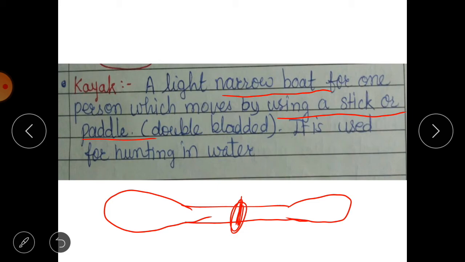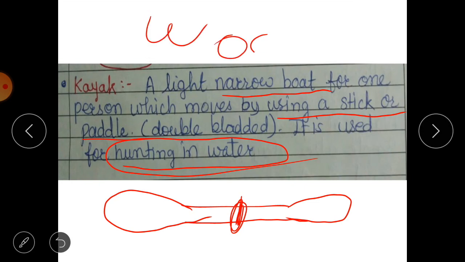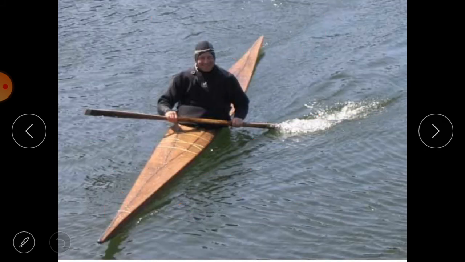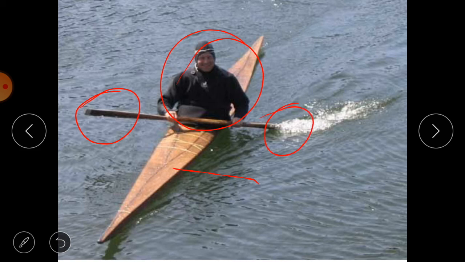move this paddle. It is mainly used for hunting in water. When these people go hunting, they use this kayak. And it is made up of wood. Here is the picture of a kayak. See, this is the kayak, and only one person can sit here, and this is the paddle. We can move it on both sides.